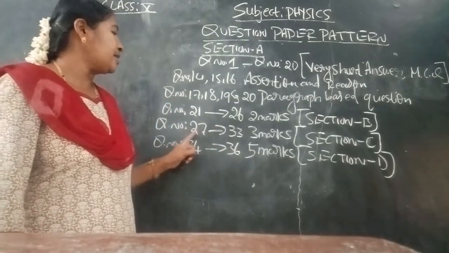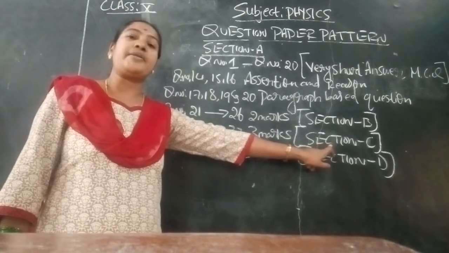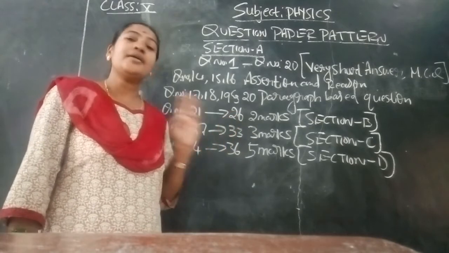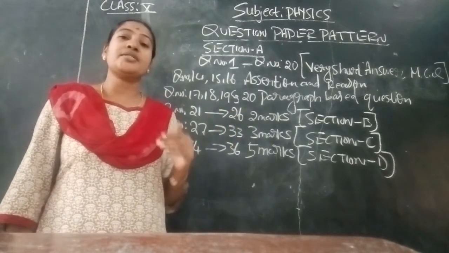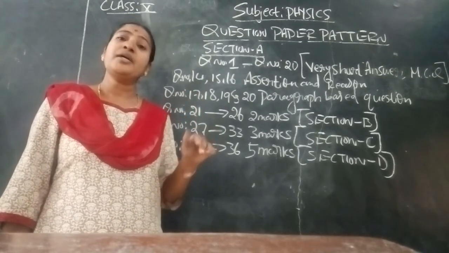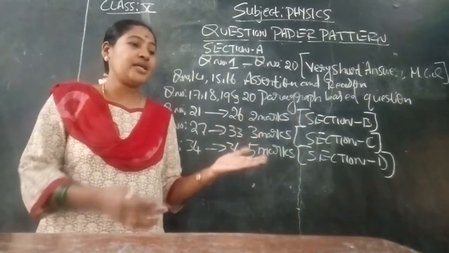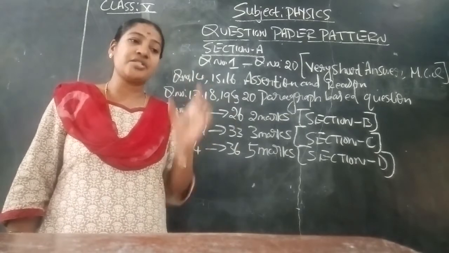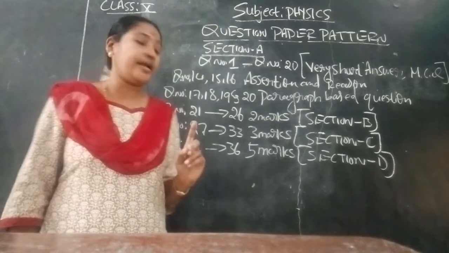Next, question number 27 to 33, that is 3 marks questions, coming under Section C. Sometimes you have to write the diagram. Read the question and see whether a diagram is needed. Sometimes they are not asking directly; you have to write the diagram of an electric motor. Maybe they ask you to write the construction or the structure. Construction and structure are nothing but the diagram. So read the question carefully and write the answer.